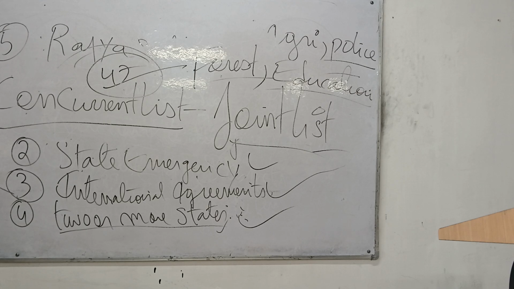So these are some of the things we should remember. No other option, you have to memorize this.